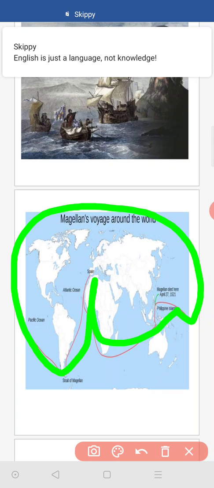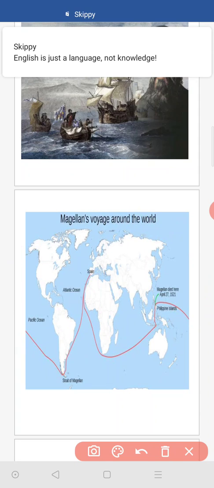So these are the things they taught us. Is it clear? Okay, children. Next, this is the map. The red mark is the route of Magellan, how he traveled in the oceans. The blue color is all oceans, water bodies. Through those water bodies he moved and reached Spain again. That is why we call Ferdinand Magellan the first person in the world who traveled around the earth. He is the first man in the world who traveled around the earth. Keep that in your mind.